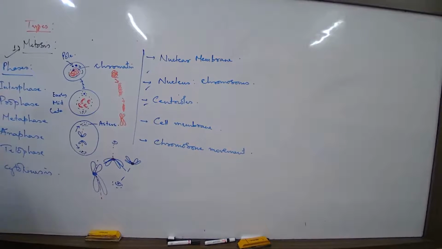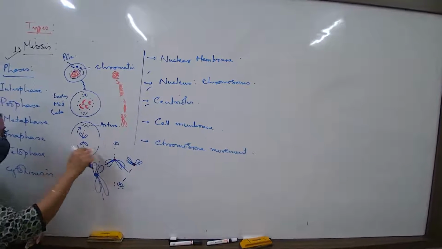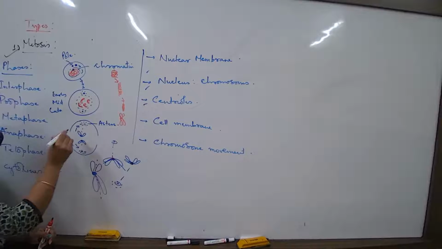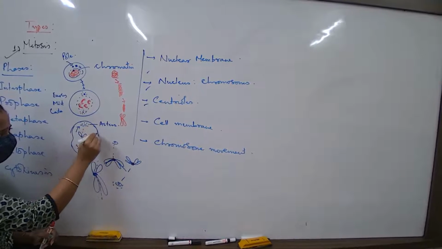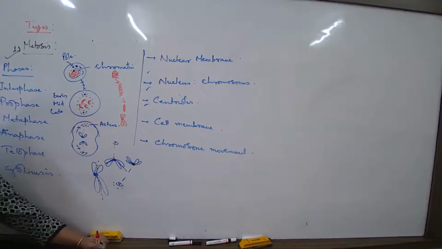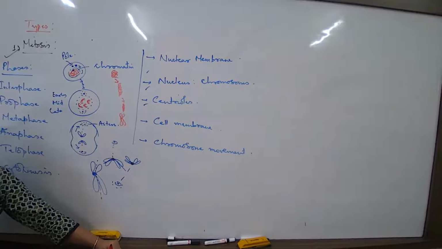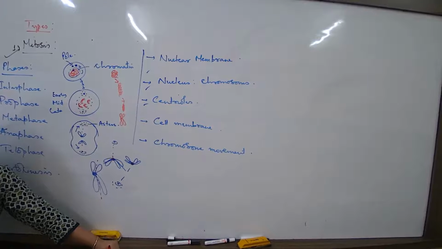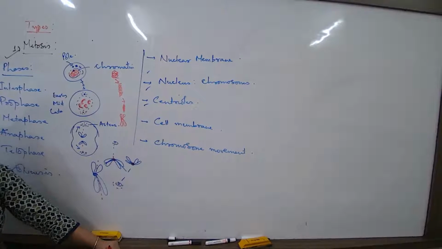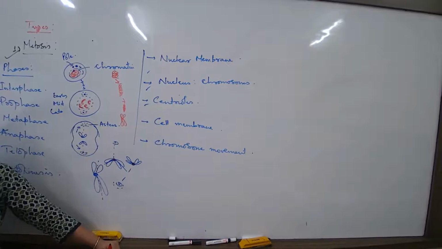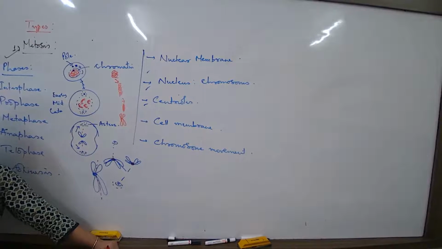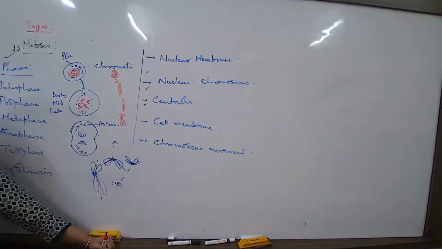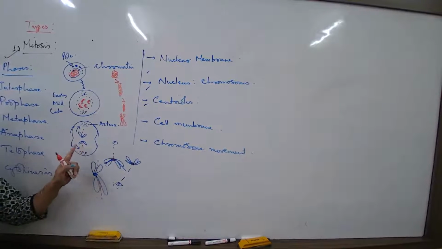Now, along with this starting, the membrane of the cell will not remain this way. The membrane of the cell will show a furrow this way, and this is a characteristic of animal cells. Furrow formation is actually a distinctive feature of anaphase, but it starts in late metaphase. In the late metaphase, it gets started, and it is a distinctive feature of anaphase.